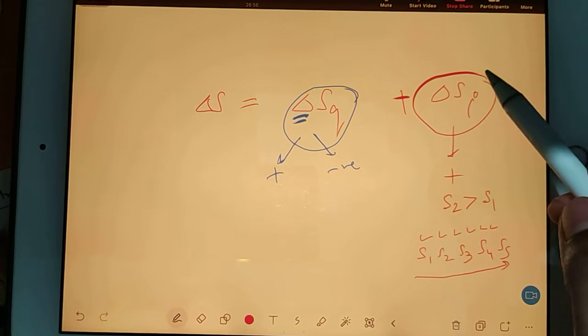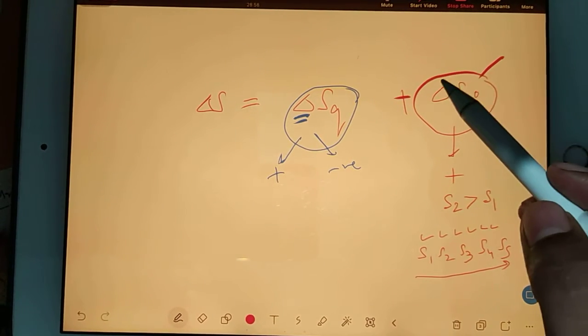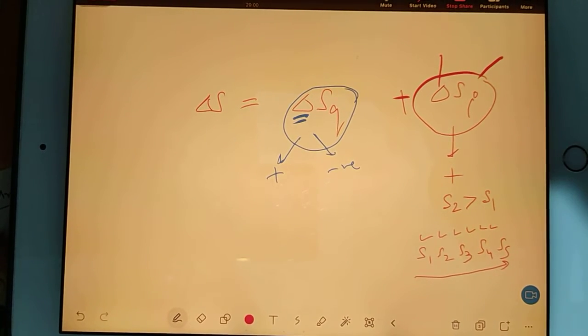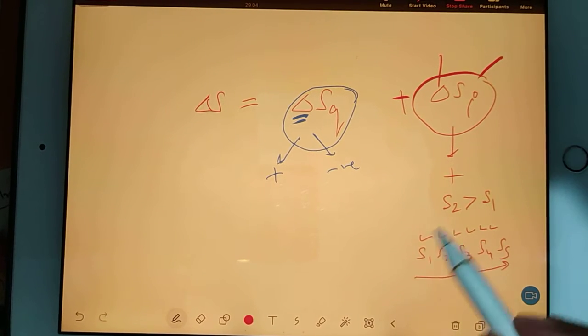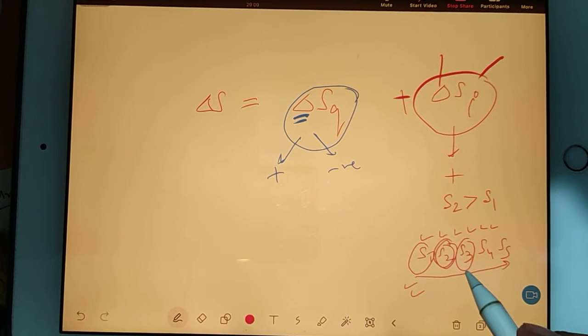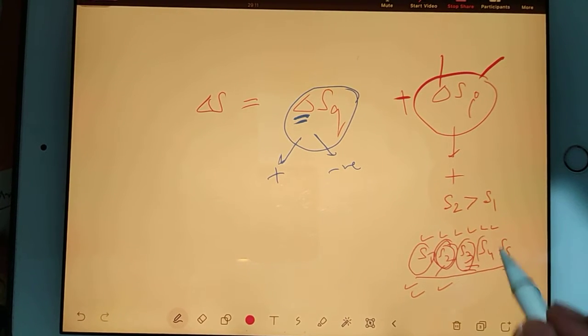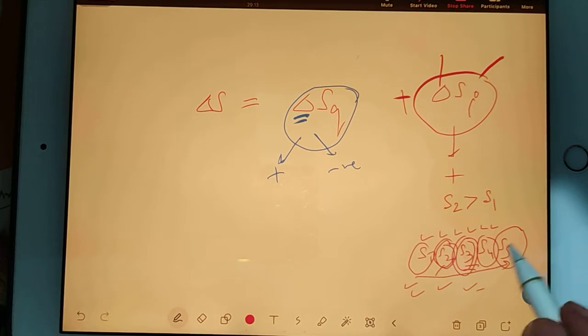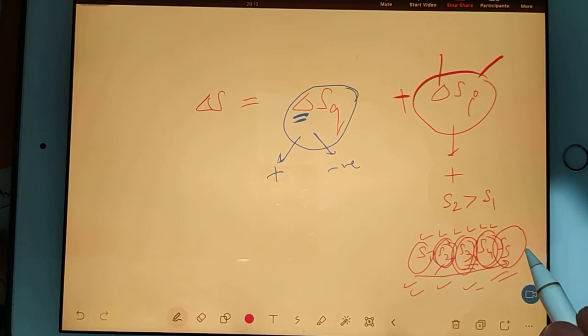Right? What is entropy? It is a point function. So can you find the difference between 2 points? Yes, of course you can find the difference between 2 point functions, two values of the point function. So S2 minus S1 will be positive. S3 minus S2 will be positive. S4 minus S3 positive. S5 minus S4 positive.